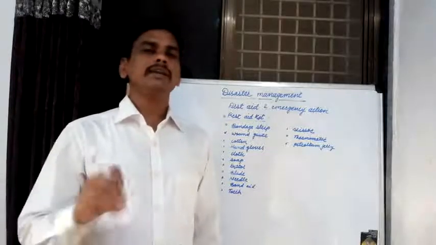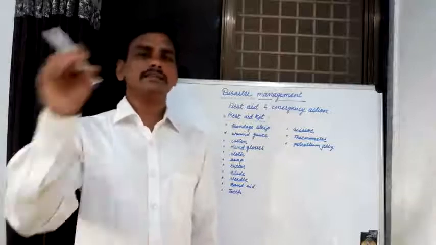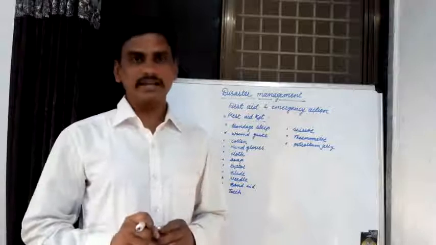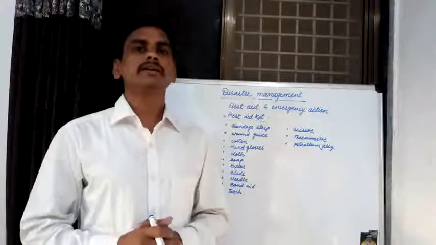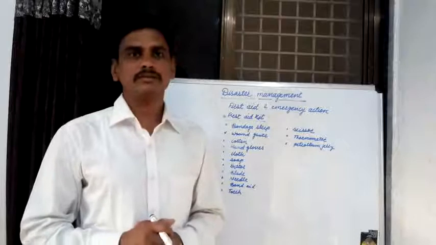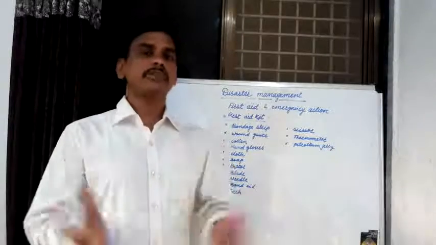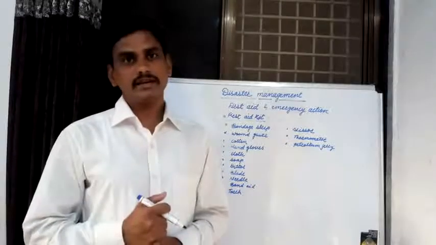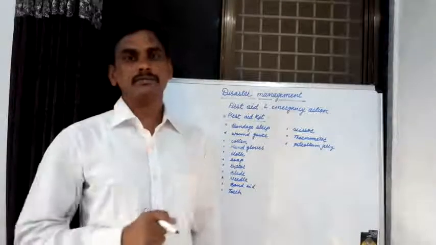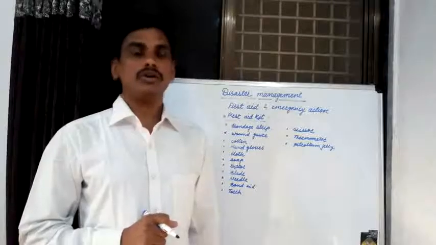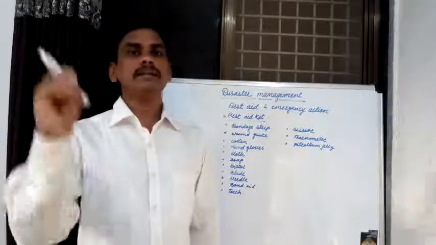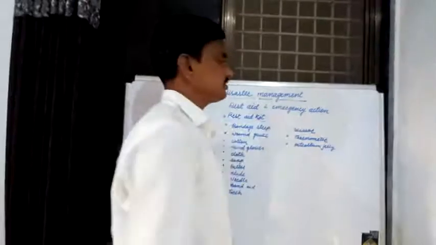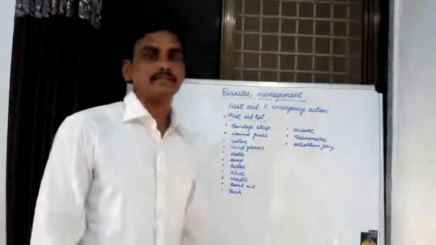Then there are various aspects of disaster management: how to manage these disasters. After that come the authorities of disaster management, and then the first aid and emergency action for disasters.